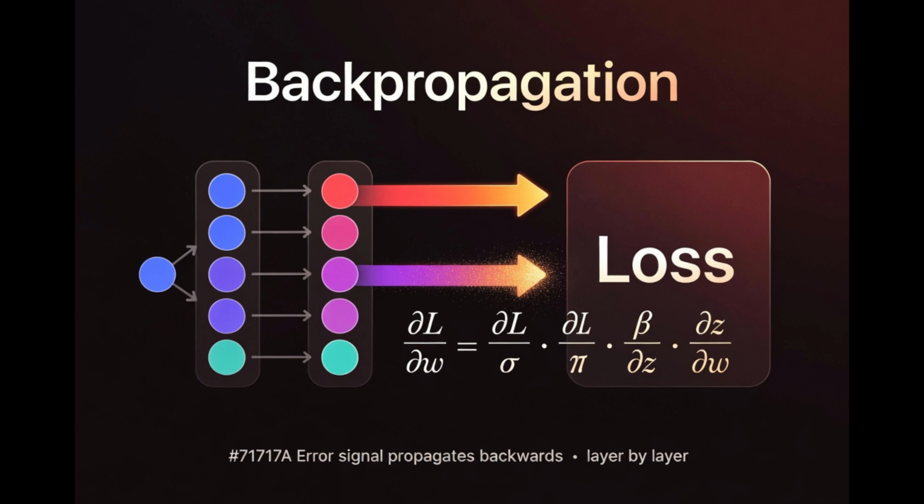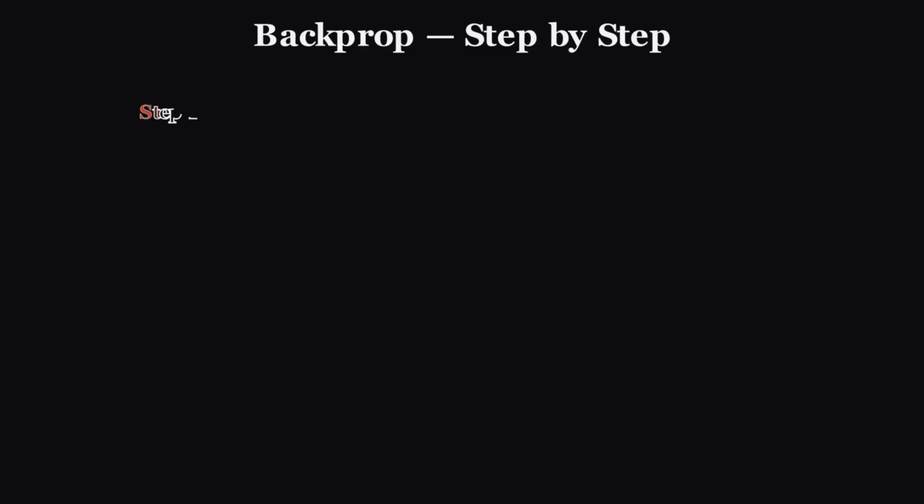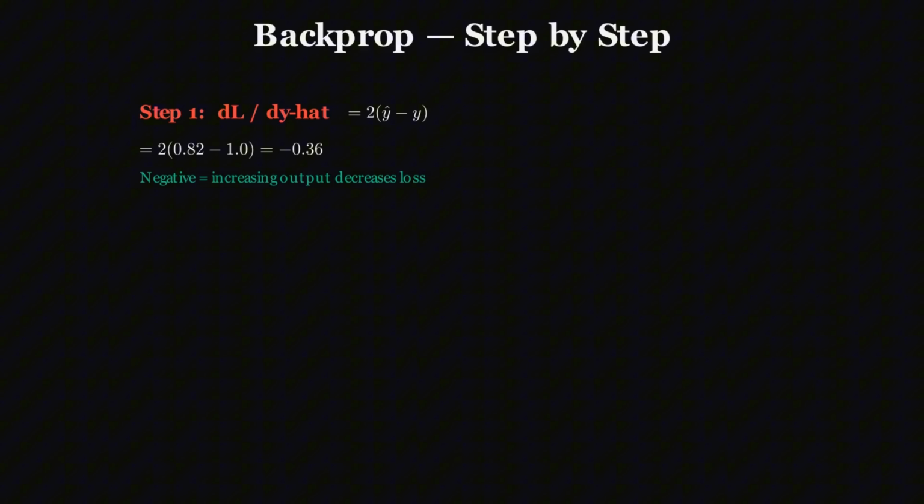We start at the loss, and we propagate the error signal backwards through the network, layer by layer. Let's actually do it. We'll work backwards from the loss. Step 1. How does the loss change with respect to the output? The loss is the squared difference. Prediction minus target, squared. The derivative is simply 2 times prediction minus target. That's 2 times (0.82 minus 1.0), which is negative 0.36. The negative sign means increasing the output would decrease the loss. Good. We want the output to be higher.